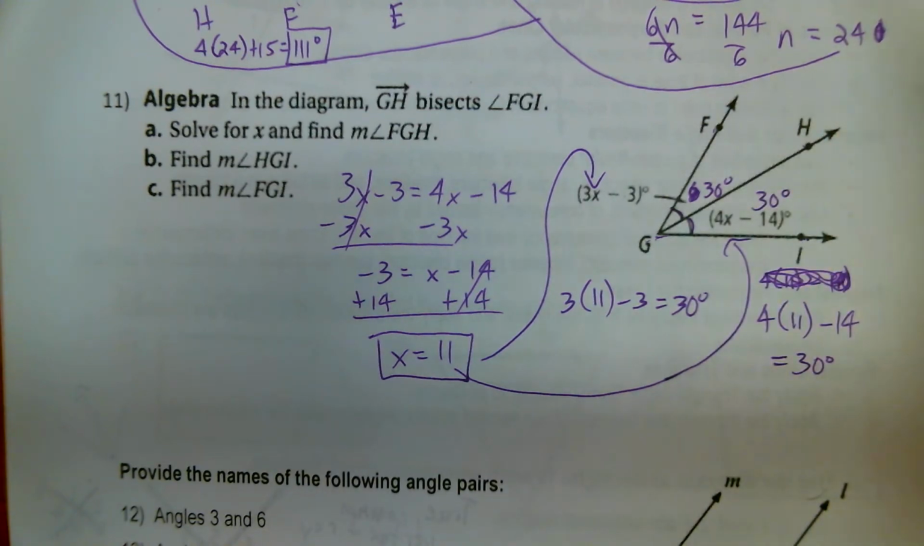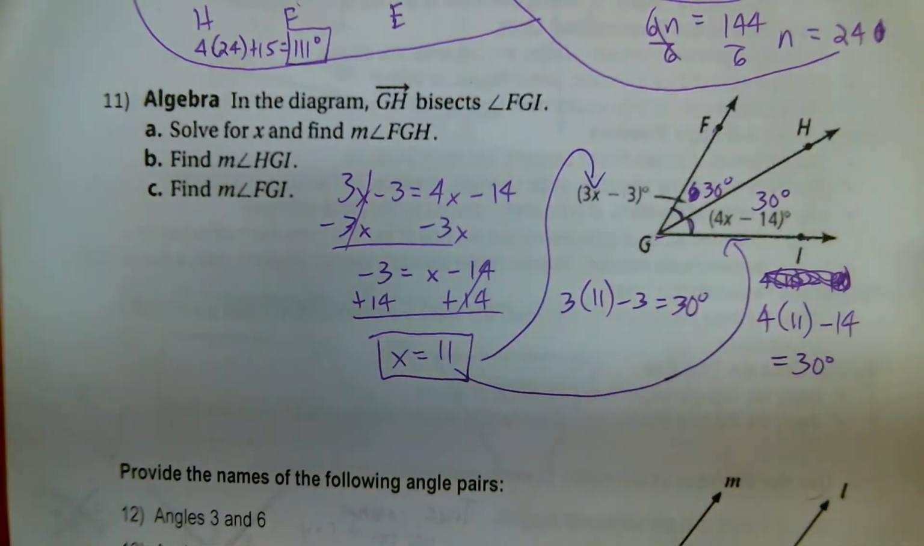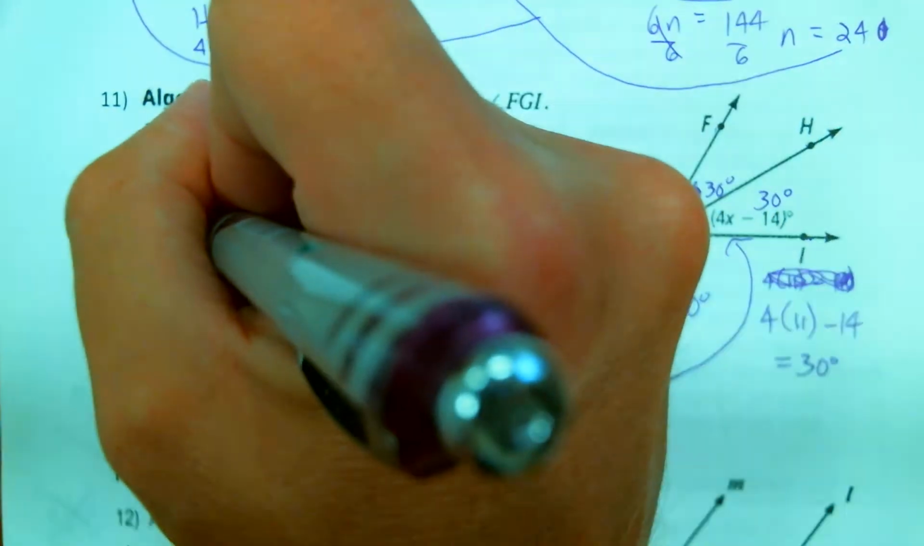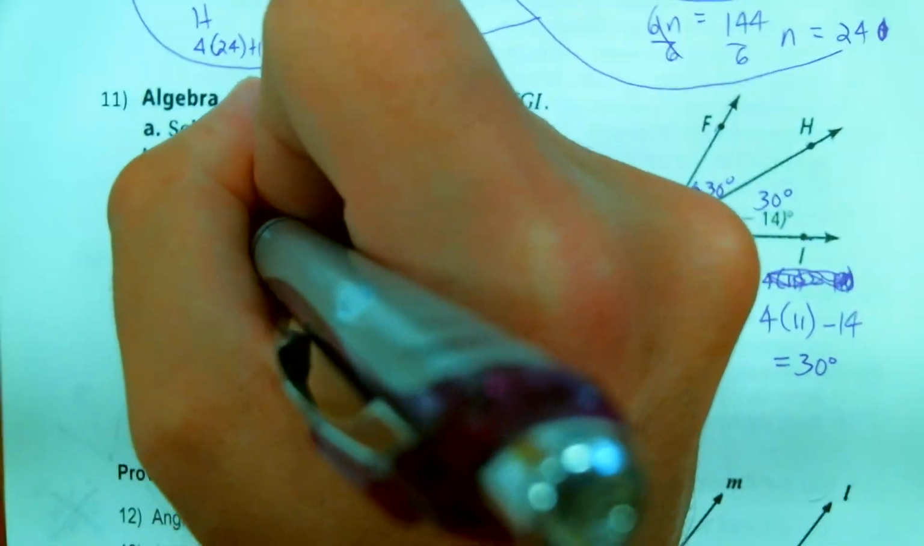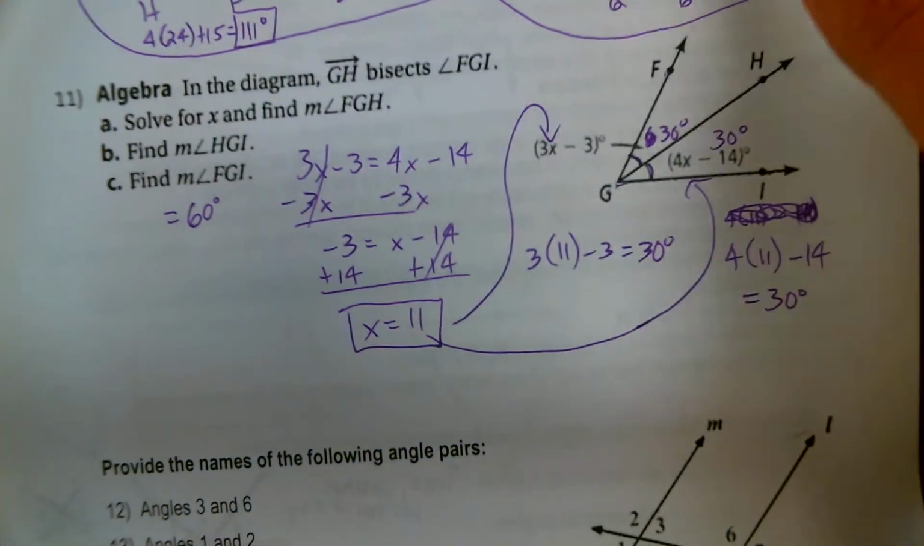So FGH, HGI, and then it asks us to find FGI. If that angle is 30 and that angle is 30, then the measure of angle FGI is you add those two together, and that will be 60 degrees. Okay, let's keep going here.